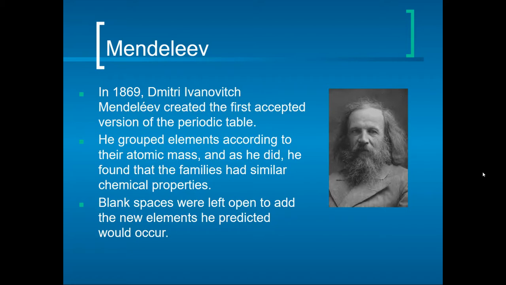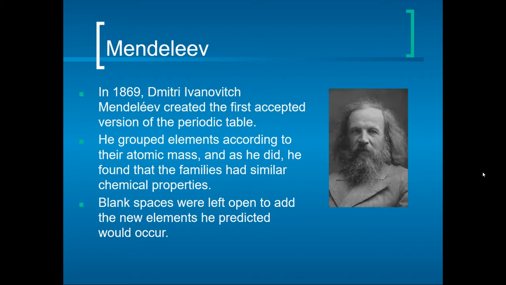And as he did this, he began to discover and find that families had similar chemical properties. And the really impressive thing about his original periodic table was that he left open spaces for new elements to be added, and he was pretty accurate with the spaces that he left.